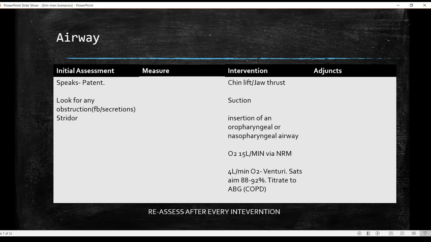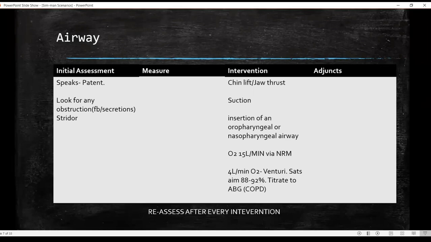However, you should also verbalize that this I will do after having ruled out COPD. Because in patients of COPD, they generally tend to be carbon dioxide retainers. So you cannot give them high flow oxygen. So you will provide them with 4 liters of O2 per minute by a Venturi mask. Again, verbalize this. You can aim the saturations between 88 to 92% in COPD patients, and later on you titrate it based on the ABG.